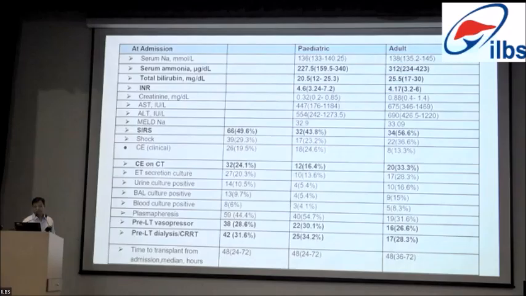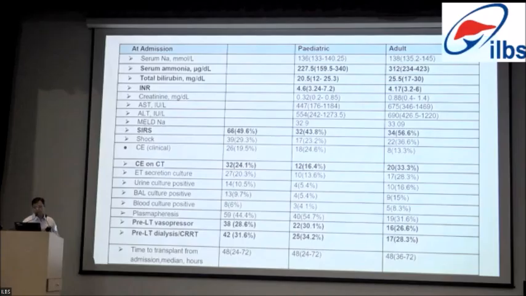Almost 50% of the patients had SIRS by definition at presentation, and 30% had shock with vasopressor support. Clinical cerebral edema was present in 20% of the patients, and cerebral edema documented on CT scan was approximately one-fourth of the patients.